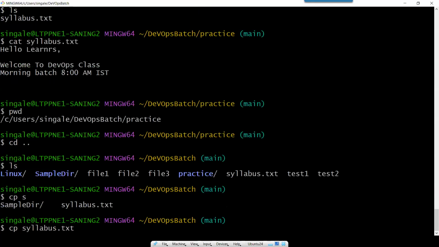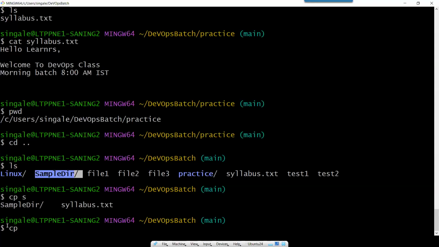It will complete the name of the file. So now you can understand how you can use this complete feature using a tab. Here you don't need to type the entire file name. You just type 2 to 3 characters and press tab. Okay. So now what we want to do, we want to copy this file one inside this sample directory.